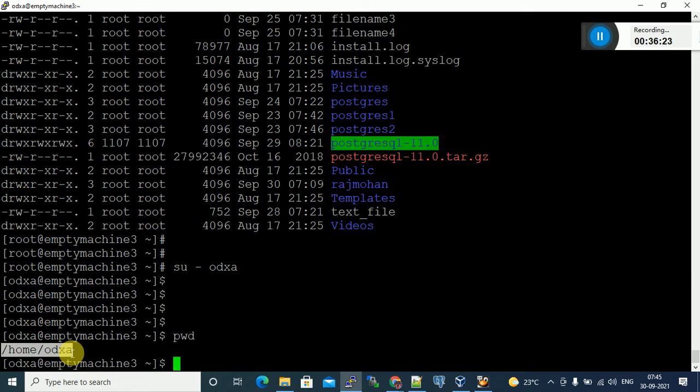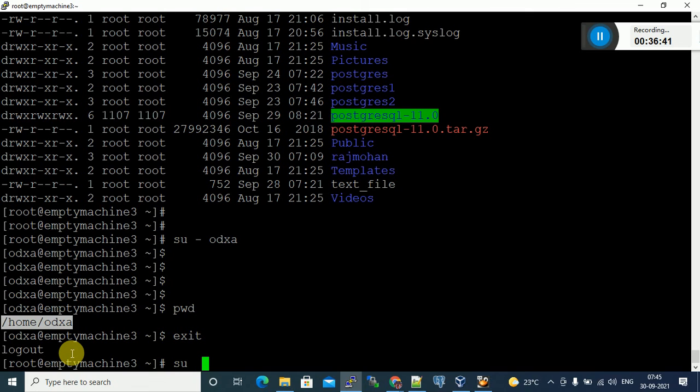Whenever you switch to any user, you will get the home directory of that user. After switching to any user, the current location is /home/username. su - odxc.